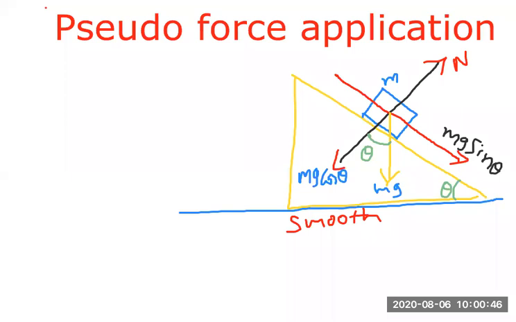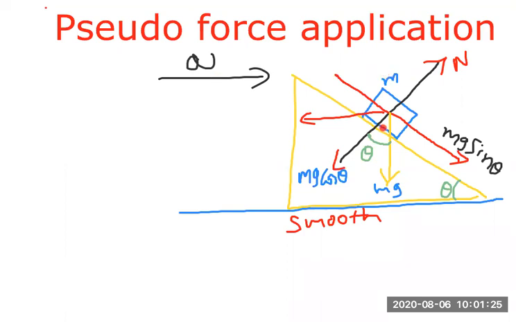Here they are telling that suppose the inclined plane is allowed to move, that means we are applying a force on the inclined plane such that the inclined plane is moving with an acceleration a in this direction. If the inclined plane is moving in that direction, a pseudo force will act on the block which is present on the inclined plane. Now carefully observe. This is the acceleration of the inclined plane.